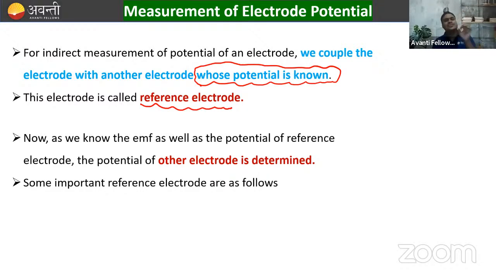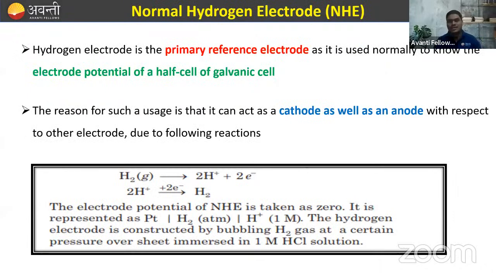Now, as we know the EMF as well as the potential of the reference electrode, the potential of the other electrode is determined. Now, some important reference electrodes: one of the most important reference electrodes are known as NHE and SHE, that is the normal hydrogen electrode and the standard hydrogen electrode.